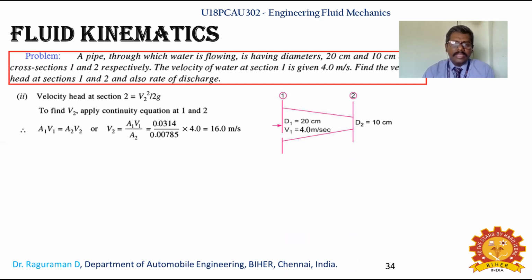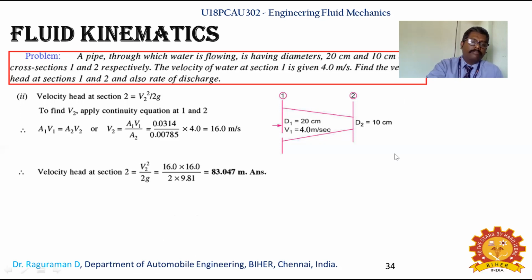And now we apply the continuity equation again. A1 V1 equals A2 V2. Since water is an incompressible fluid, rho will be constant. So rho1 A1 V1 equals rho2 A2 V2 is for gases, and for a liquid, A1 V1 equals A2 V2. Even if you have a third section, it will be equal to A3 V3. By this you can identify V2, because V2 is not given in the problem.